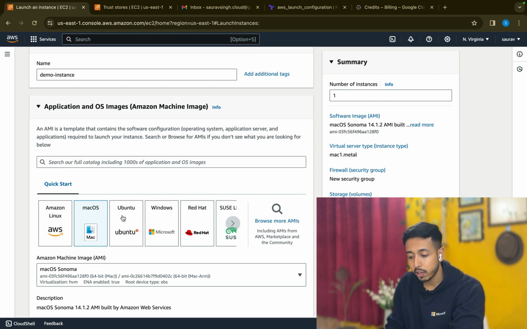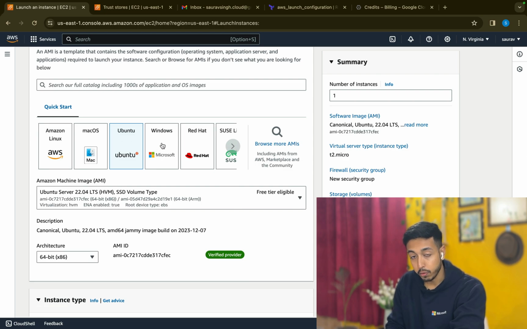Let's say I want to create an Ubuntu instance, so I'll go for Ubuntu. You can go for Windows as well, so it's up to you. If I'm using Mac and I want to create a Windows laptop, why not? I'll create a Windows one. If I want to create a Mac, I'll create a Mac. So let us create an Ubuntu. It's the most basic one, and I think you should also start with this.